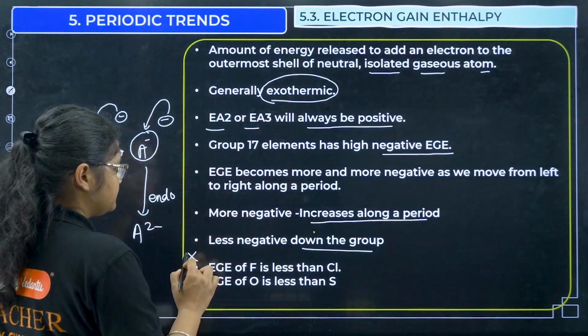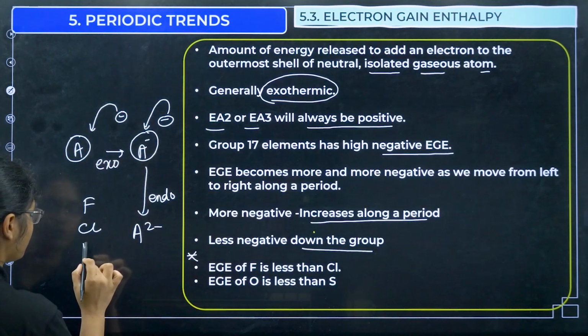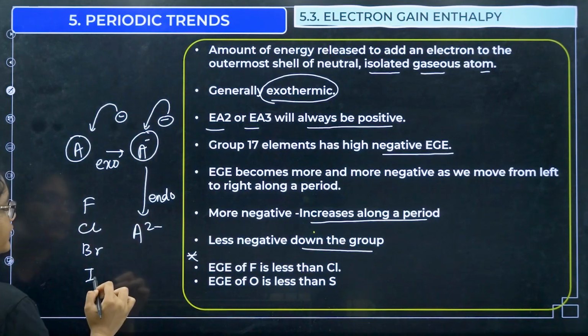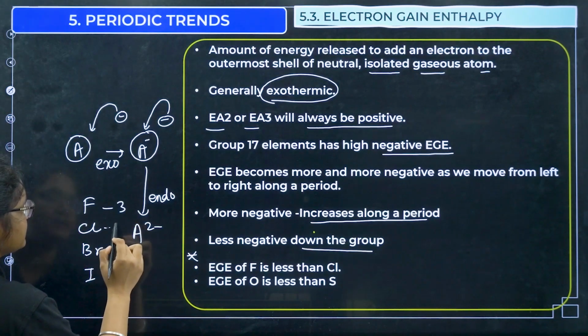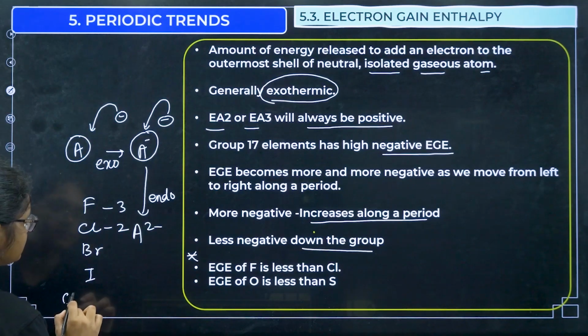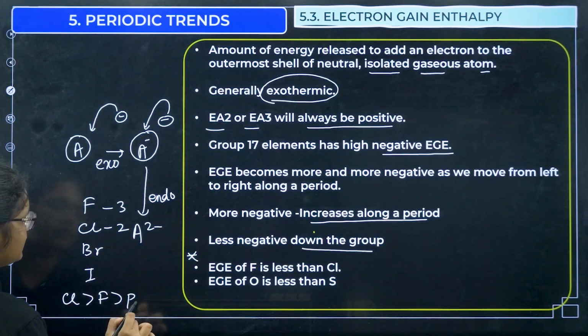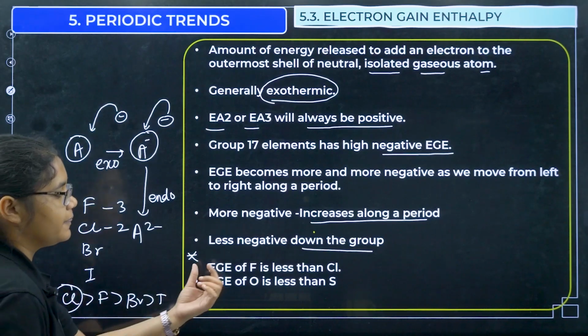Here is an exception. If I see fluorine, chlorine, bromine and iodine, right, down the group the electron gain enthalpy should decrease. Suppose this is -3, then they should become -2, right, but exactly what happens, the order is like this: chlorine, fluorine, then bromine and then iodine. So chlorine is having more electron gain enthalpy than fluorine.